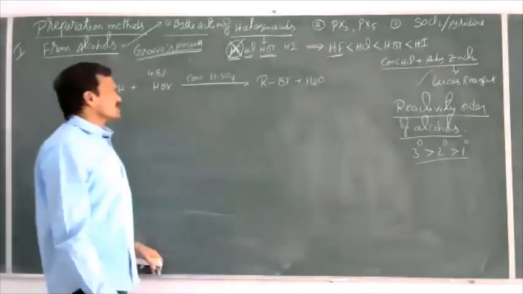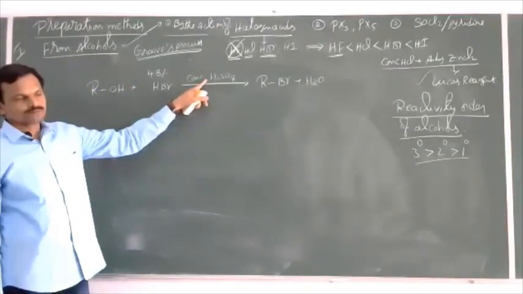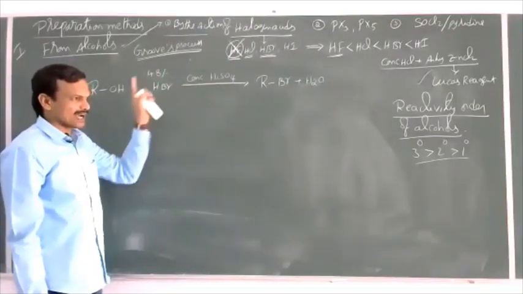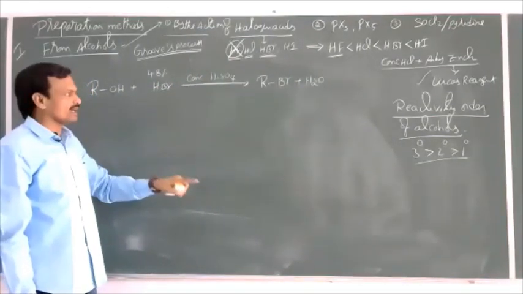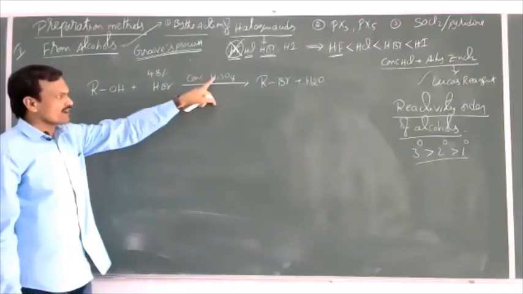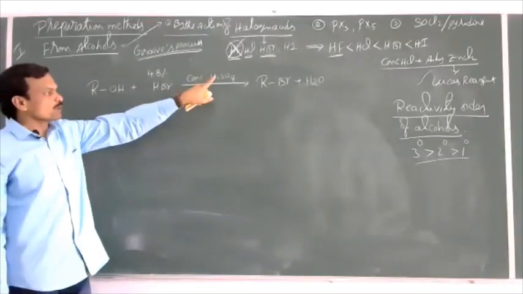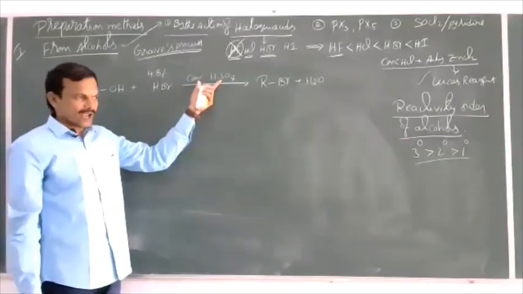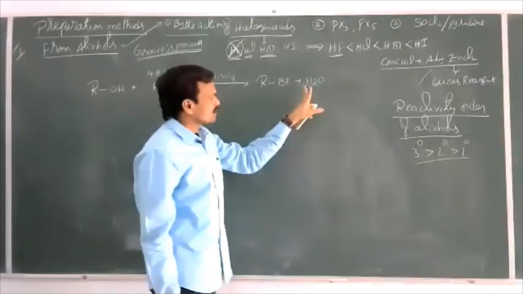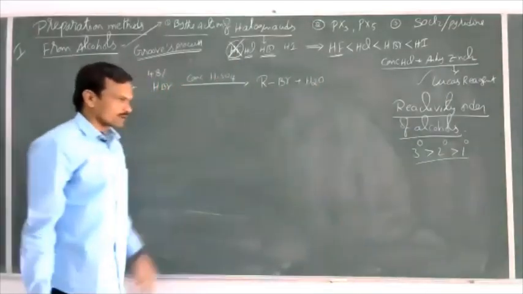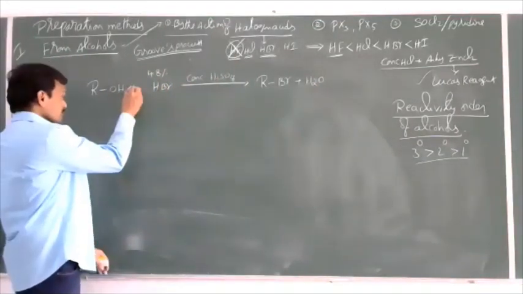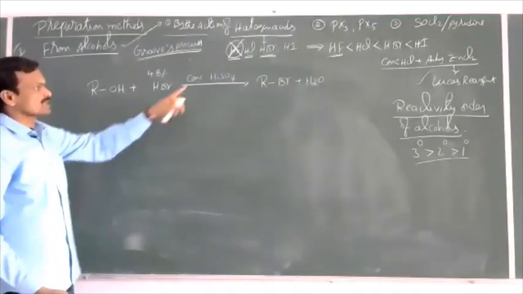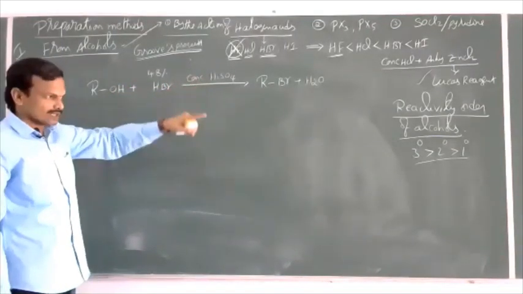Then what is the role of this H2SO4 here? Concentrated H2SO4 acts as a catalyst as well as a dehydrating agent, both. It provides H plus ions for the reaction, acting as a catalyst. And the water formed here will be absorbed by the H2SO4. So in this reaction, concentrated H2SO4 acts as a catalyst as well as a dehydrating agent.